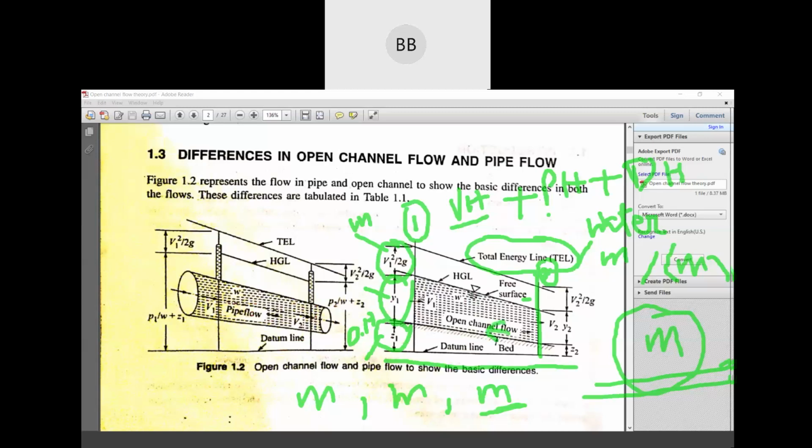When water is flowing from upstream to downstream, we can find out how much energy it loses: total energy for the first section minus total energy in the second section. Very simple. We can find out how much energy is lost moving from section 1 to section 2.